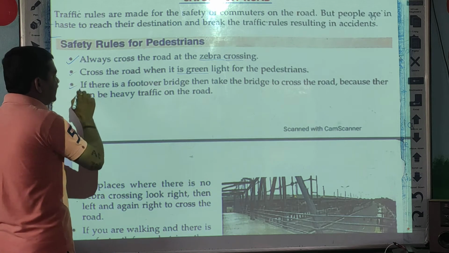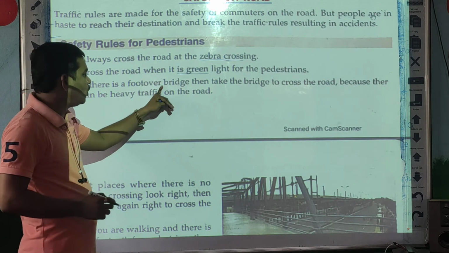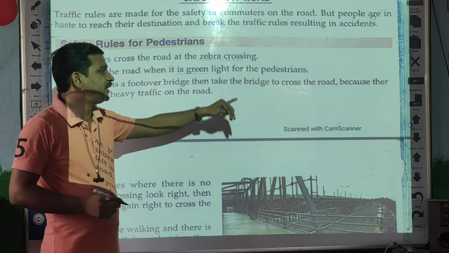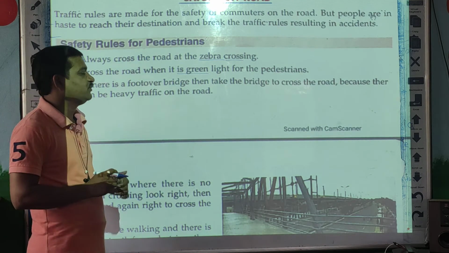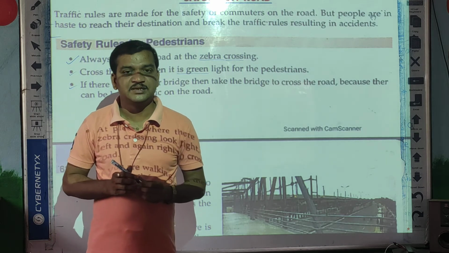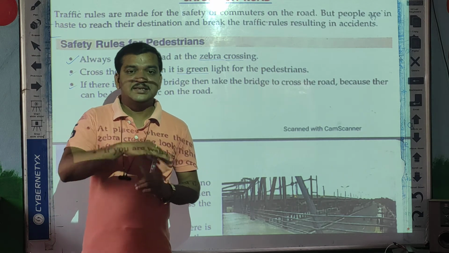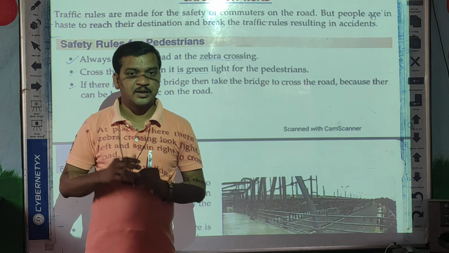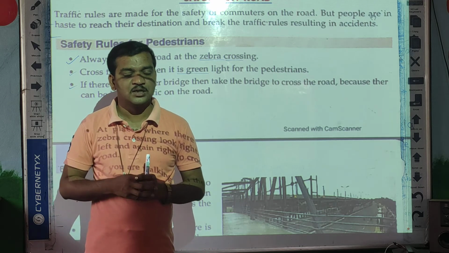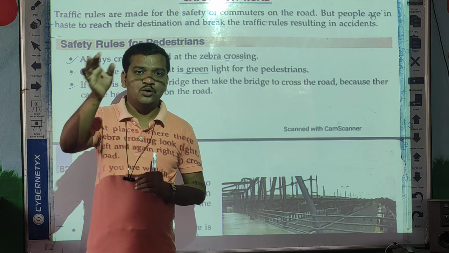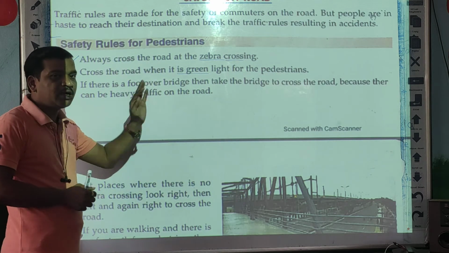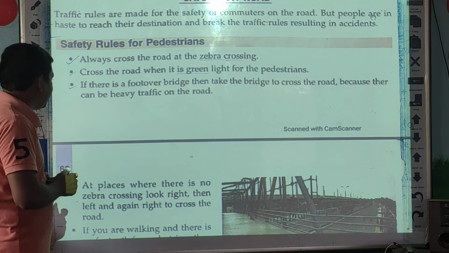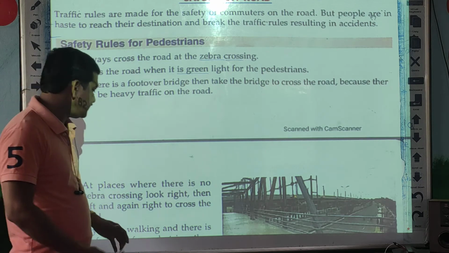Next one, if there is a foot over bridge, then take the bridge to cross the road, because there can be heavy traffic on the road. In big cities especially, the bridges are there over the road. Sometimes the road is too busy with traffic, so we can use the overbridge to cross the road. Okay, students.